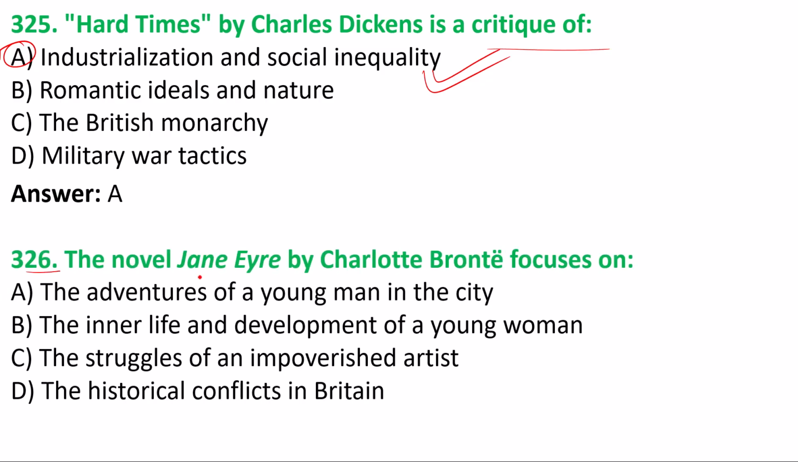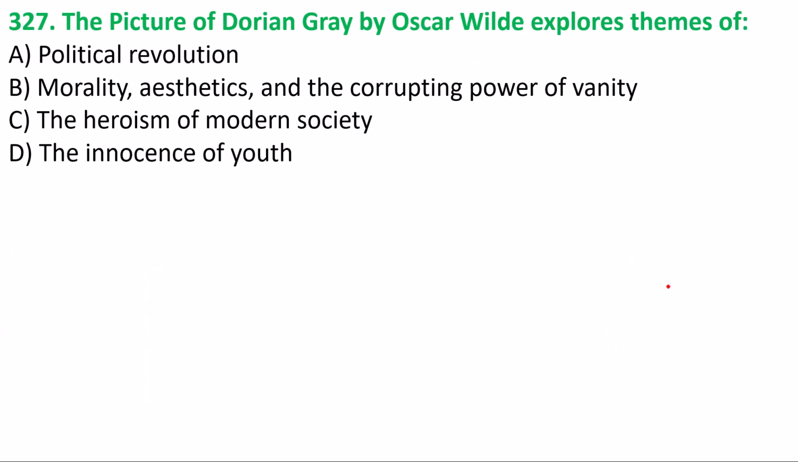326 we have the question. The novel Jane Eyre by Charlotte Bronte focuses on what? What was the main thing discussed in this work? Adventures of young men in the city, the inner life and development of a young woman, the struggle of an impoverished artist, and option D, the historical conflict in Britain. The correct answer is option B. The inner life and development of a young woman was discussed in Jane Eyre, which was one of the feminist novels by Charlotte Bronte.